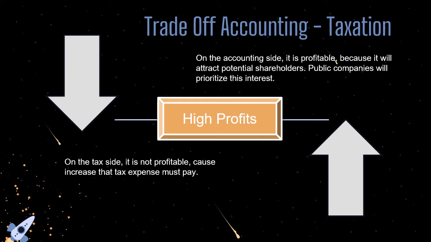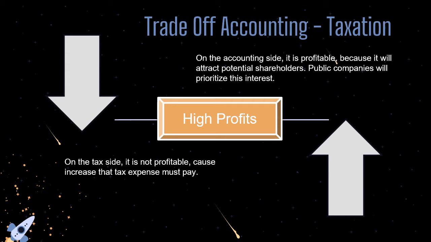Next is the threat of accounting taxation. On the accounting side, it is profitable because it will attract potential shareholders, and public companies will prioritize this interest. And for the tax side, it is not profitable because it incurs tax expense that must be paid.